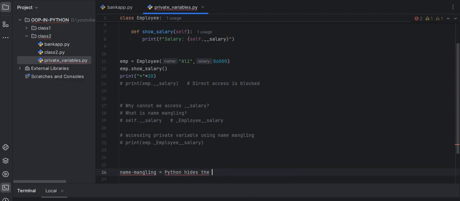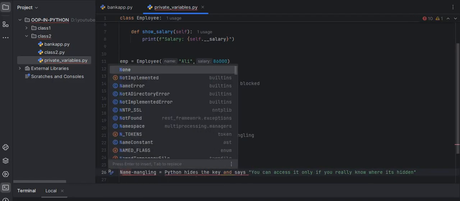Name mangling: Python hides the key and says you can access it only if you really know where it is hidden.